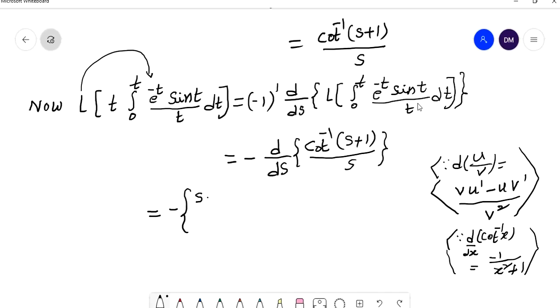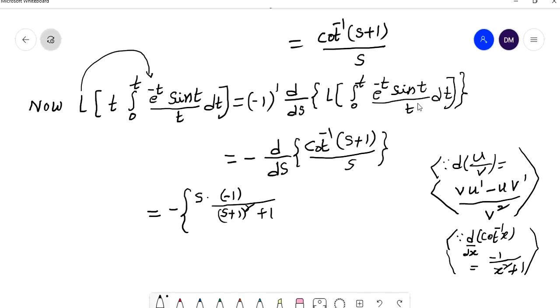Right, now what is the derivative of cot inverse of s plus 1? Minus 1 by x, where x here is s plus 1 whole square, s plus 1 whole square plus 1.